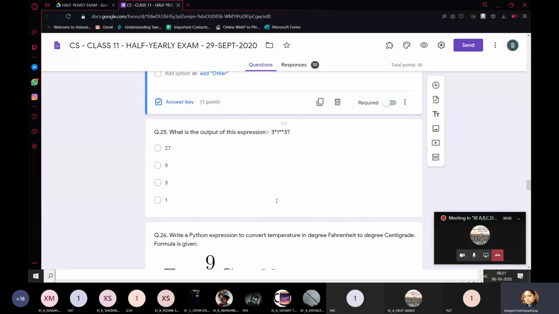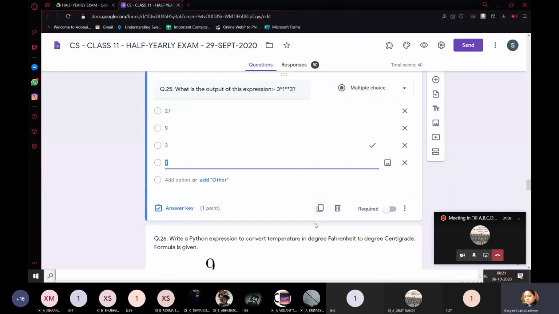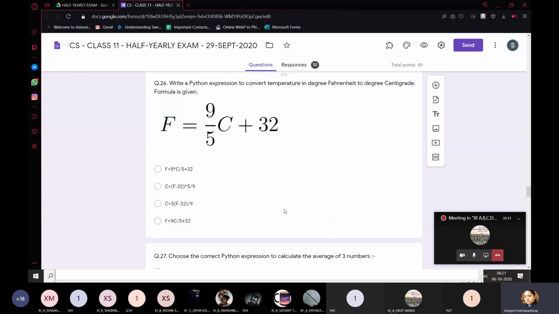What is the output of this expression? 3. First of all, you will be doing the exponentiation. 1 raised to the power 3, which is 1, multiplied by 3 will give you what? 3. Next, write a Python expression to convert temperature in degree Fahrenheit to degree centigrade.